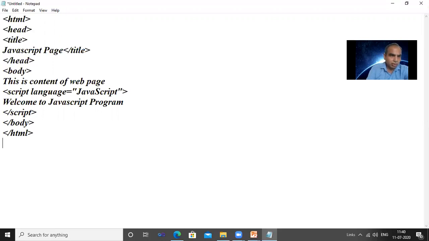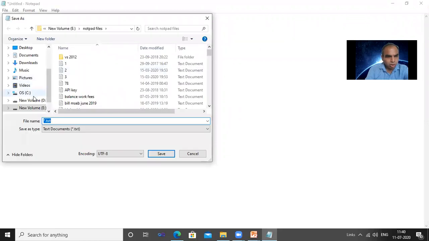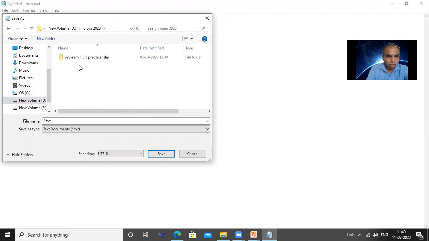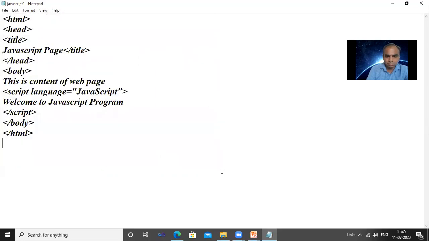I save the file, click on file, save as. The same way you have to save your file. Here I'm using JavaScript1 with the .html extension, all files, save it.